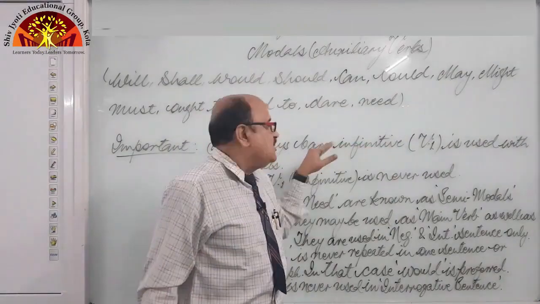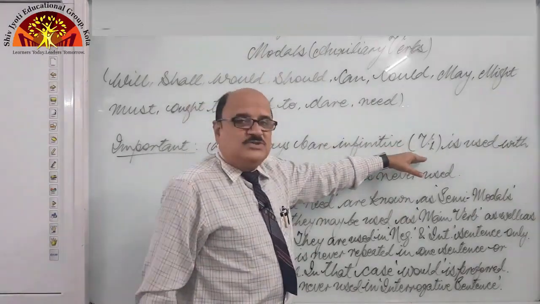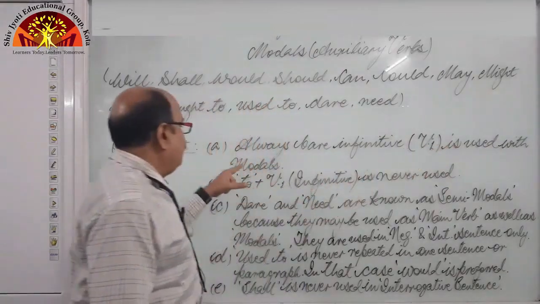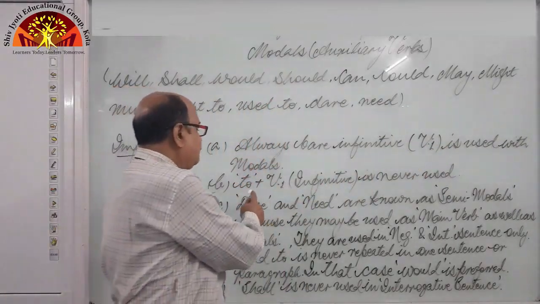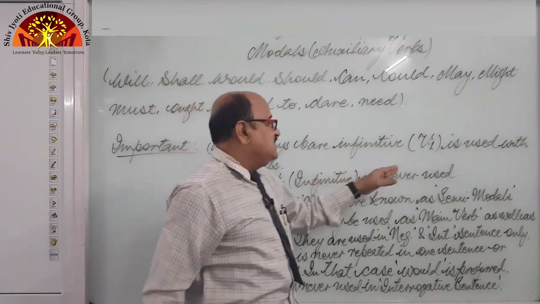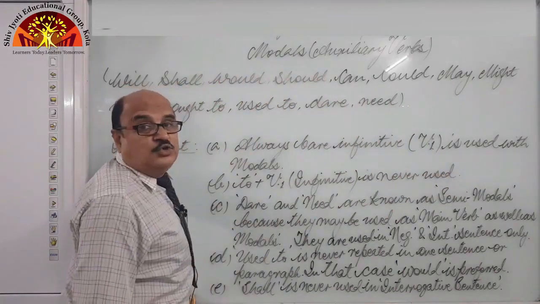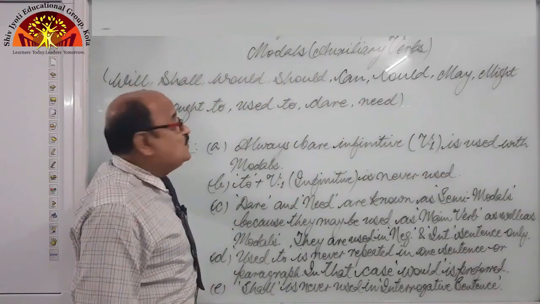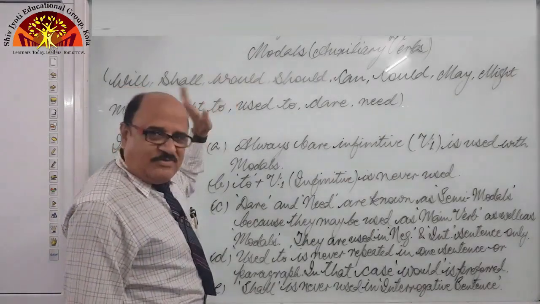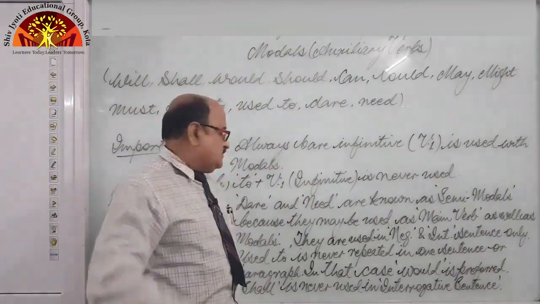Bare means without and infinitive means to. Means to plus V1 is not used, only the first form of the verb is used with modals, right? Second, to plus V1, the infinitive verb, is never used. Means we can never say he will to go, I shall to go, he would to go. No, right? So only V1 is used, to is not used.